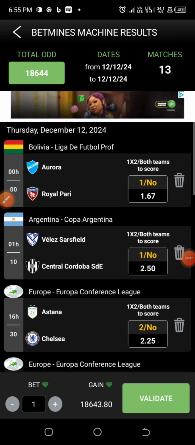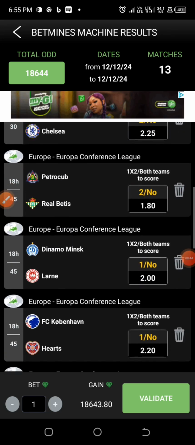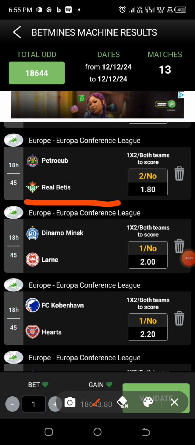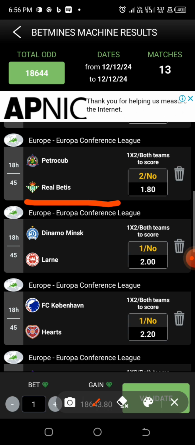Alright, so now the next game that I'll be going for, I'll be going for this particular game under the Europa Conference League, and I'll be going for the home team to win this particular game or draw. But don't forget, this particular process, you guys are going to enjoy it very well when mostly the leagues are all playing very well. But still yet, when you are predicting it on cup games, trust me, it is also working out so well. But the accuracy that we are talking about right now is more prominent when we are talking about the league games.